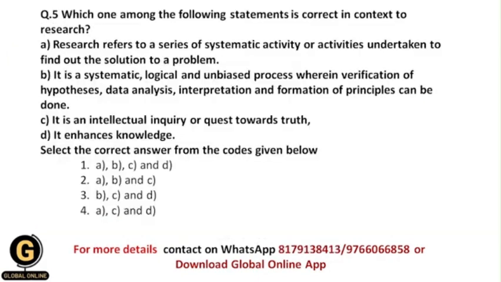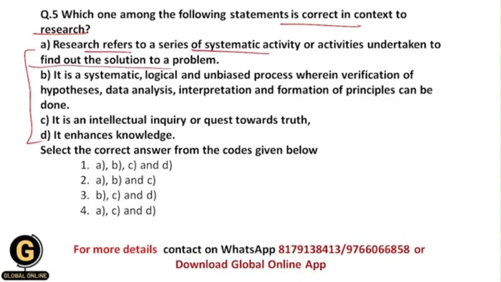Next is, which one among the following statements is correct in context to research? Here we have been given 4 statements which are relevant to research, and we are going to find out the correct statements. Now let us see these statements one by one. Research refers to a series of systematic activities undertaken to find out the solution to a problem.